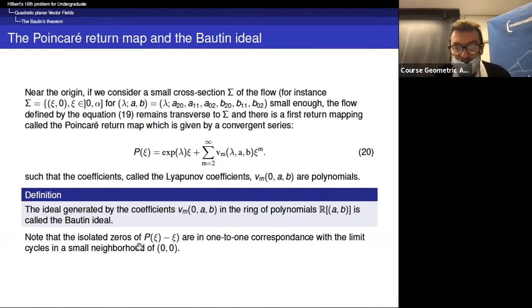So note that the isolated zeros of P of xi minus xi are in one-to-one correspondence with the limit cycles, because when you have the first return map, if you have a fixed point of the first return map, then that means that you will have a periodic orbit at that point. So the limit cycles are in one-to-one correspondence with the zeros of P of xi minus xi in a small neighborhood of 0, 0.